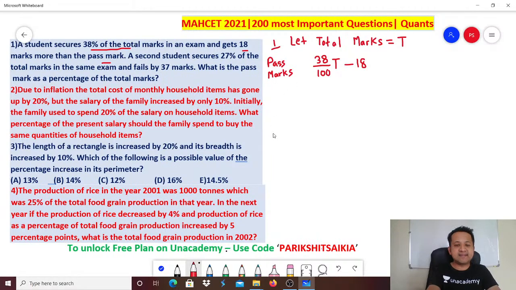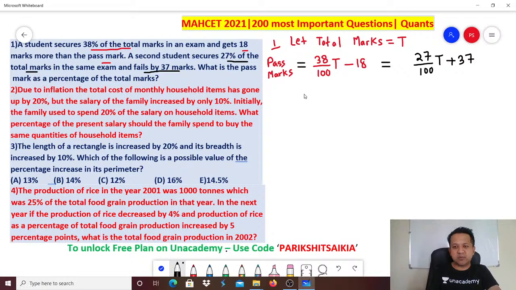Next, second student. A second student secures 27% of the total marks. So another student gets 27 by 100 into T. And fails by 37 marks. So can I say the pass marks is 37 more, right? He's failing by 37 marks. So if I do plus 37, it would be exactly equal to the pass marks. Perfect. This is plus 37. Let's equalize them. Obviously, both of them are pass marks, so they have to be equal.